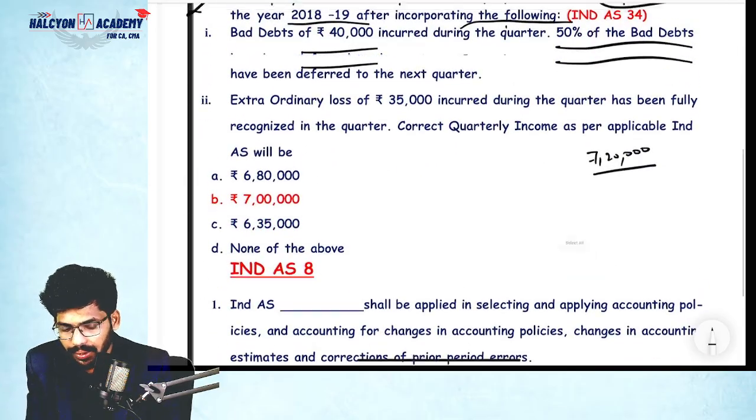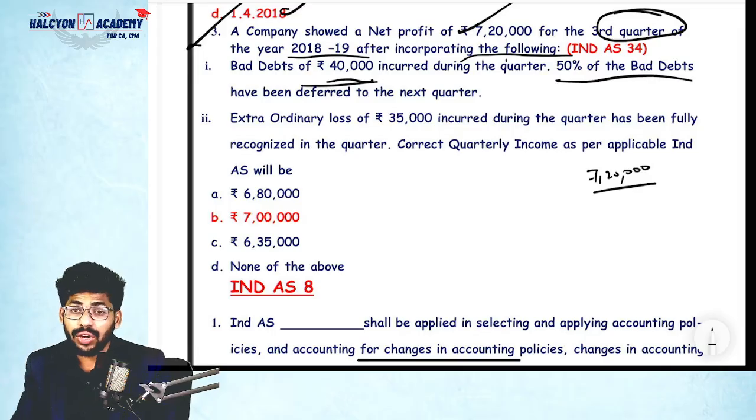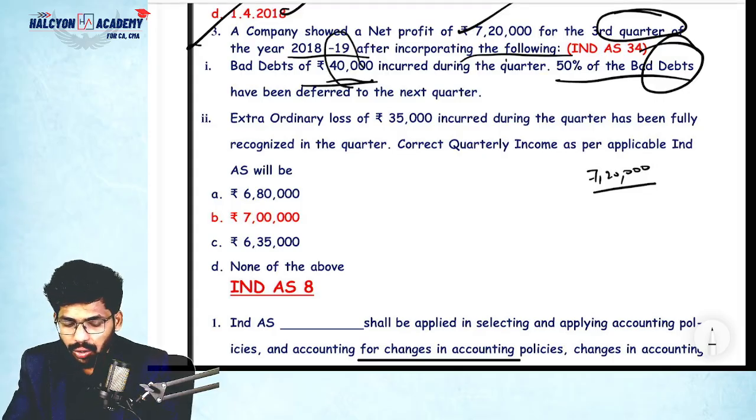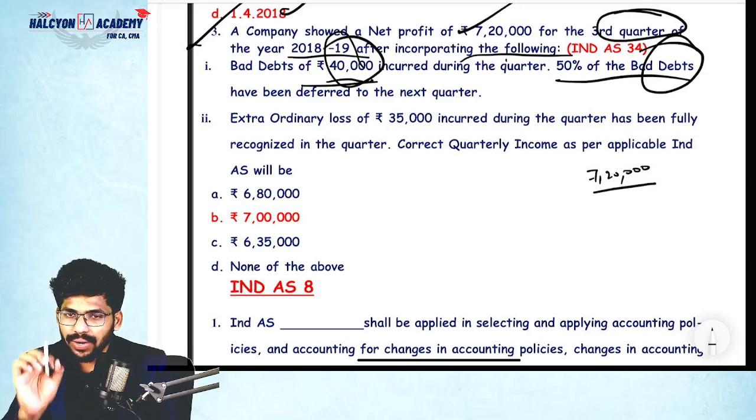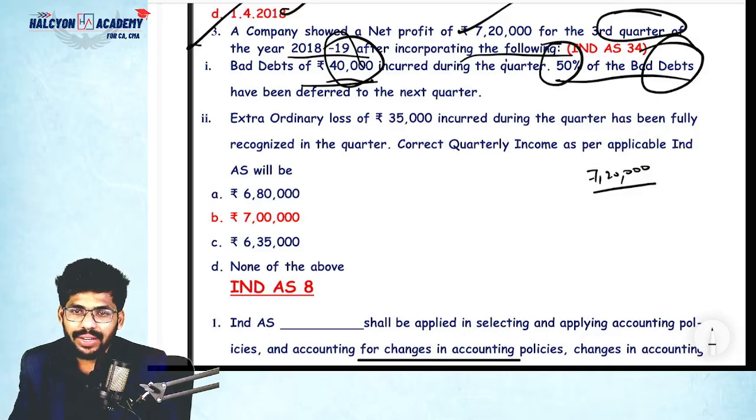So net profit 7,20,000. The actual bad debts incurred in this quarter is 40,000. You need to recognize 40,000 as an expense, but you deferred 50% to next year. Because of that deferred payment, net profit for this quarter will get increased or decreased? Increased or decreased, guys? Increased, because out of 40,000, you have recognized only 20,000 in this current quarter. But you need to recognize 40,000.